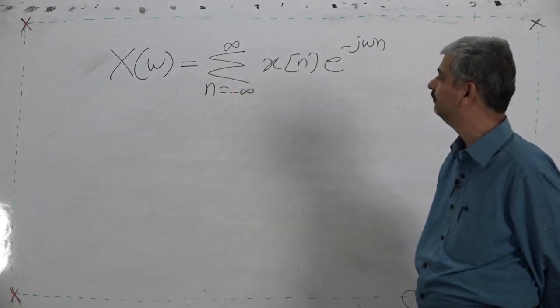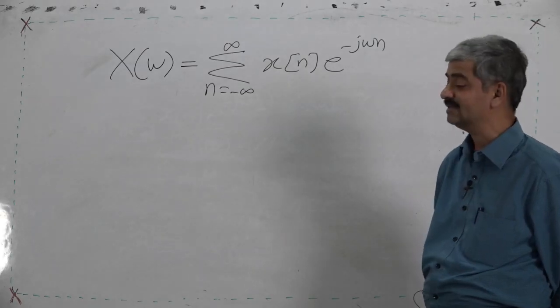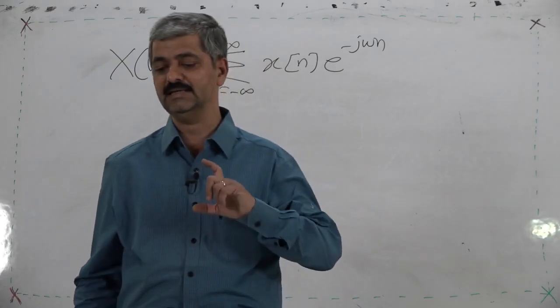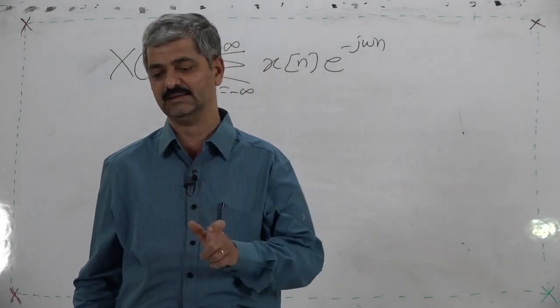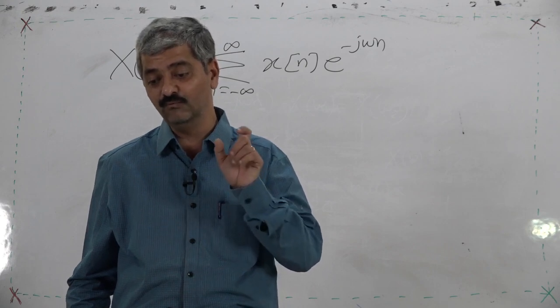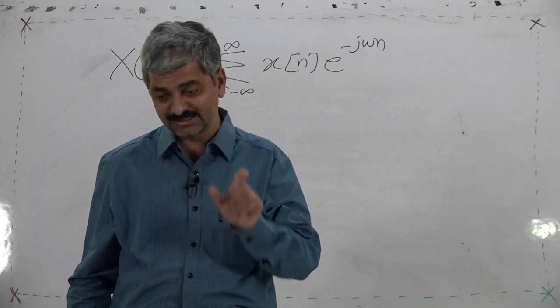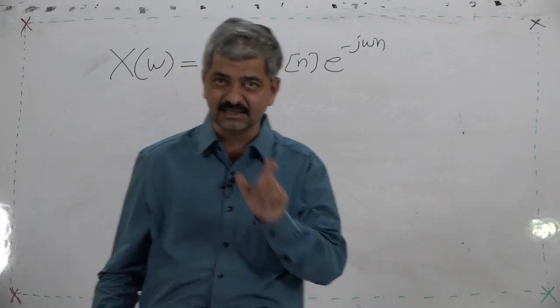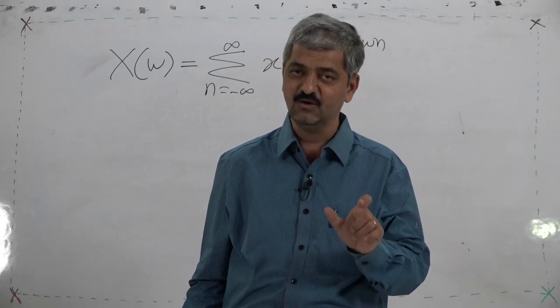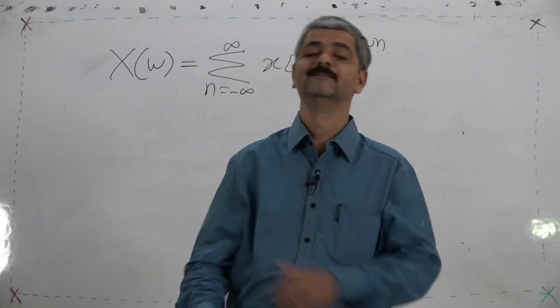Okay, now, as I had already stated, the logic of transform: x n is a discrete function over n. For transforming a discrete sequence into a continuous function, what is the crux?